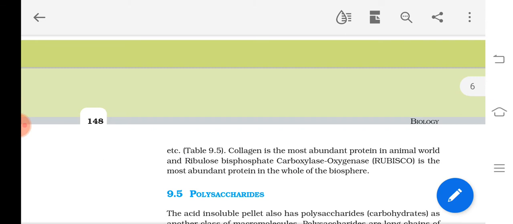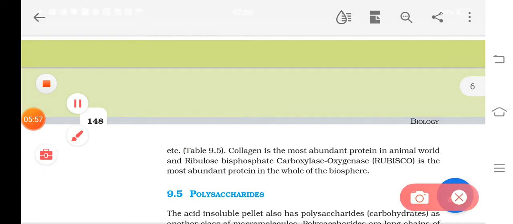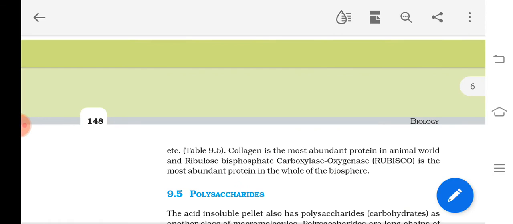In animals, the most abundant protein is collagen. Collagen is the most abundant protein in the animal world. In plants, it is ribulose biphosphate carboxylase oxygenase, which we will study in a later chapter. Or simply, you study Rubisco.